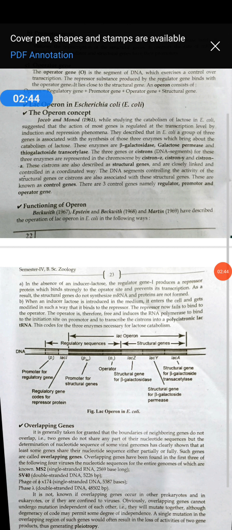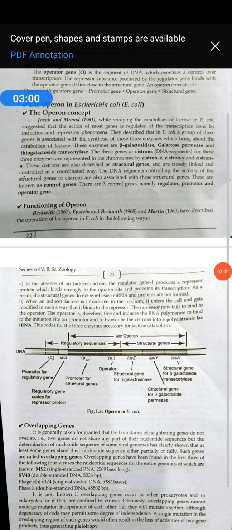Then the promoter gene shows some sequence, the promoter. There is an enzyme, DNA dependent RNA polymerase, which attaches to the promoter and starts the process of transcription. That is the promoter. And then the operator.